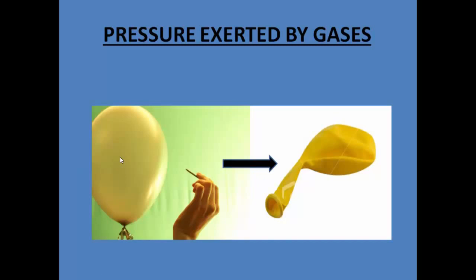That is because the gases are exerting pressure against the wall of the balloon and they are trying to come out every time. But when you prick it, now they get that space to come out, so all the gases will come out. So this shows that the gases also exert pressure onto the surface or onto the containers in which they are contained.